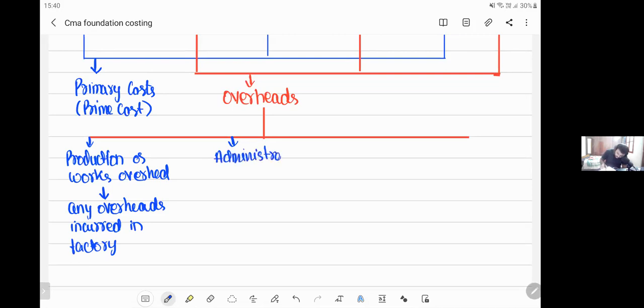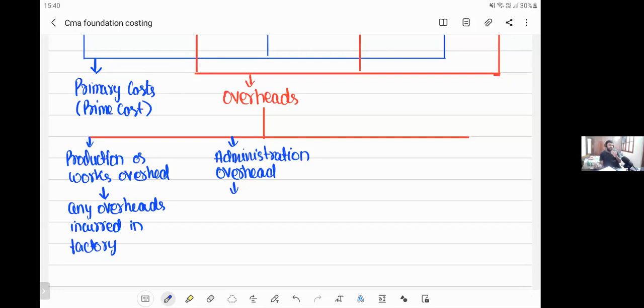Administration overhead. So what do you mean by administration overhead? Administration overhead means overheads incurred in the admin department of the organization are called administration overheads.